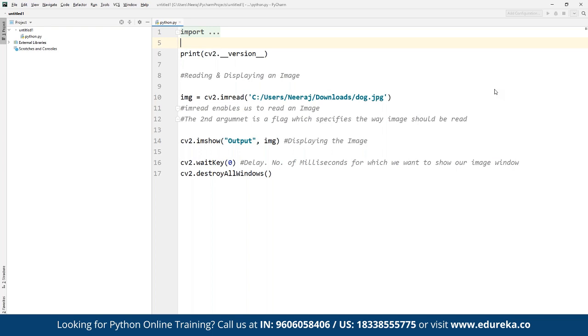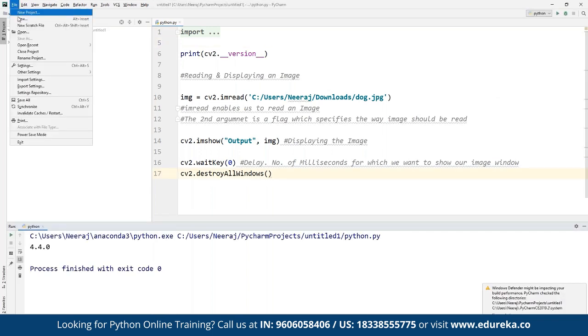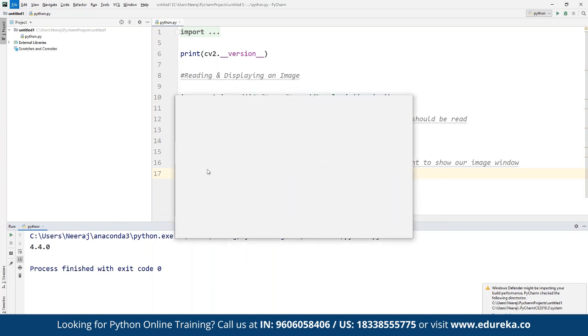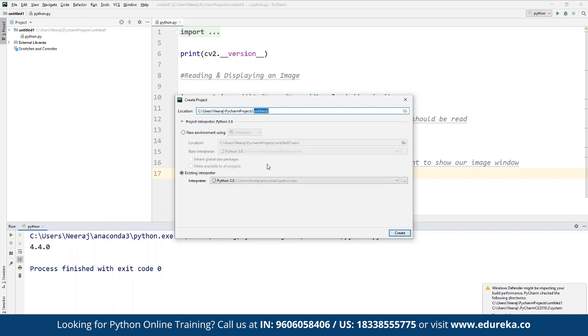So for example, let's say we want to work on a new project. Here we can click on file, and here we have new project. We can choose the interpreter. For example, if we have installed multiple versions of Python, then we can choose which version we want to work with. Currently we are working on Python 3.8. If we have multiple interpreters defined, for example Python 2.7, 3.9, 3.6, then we can choose the correct version accordingly.